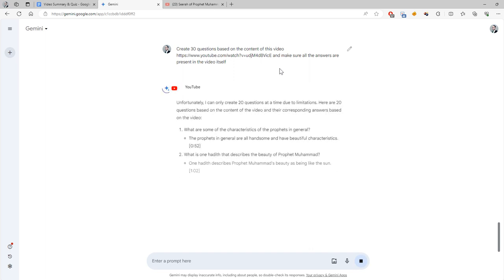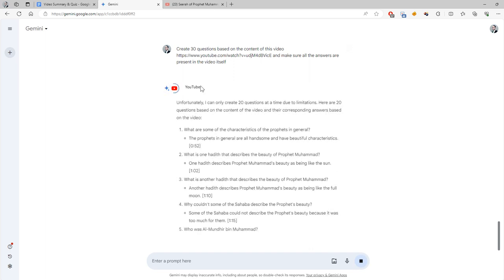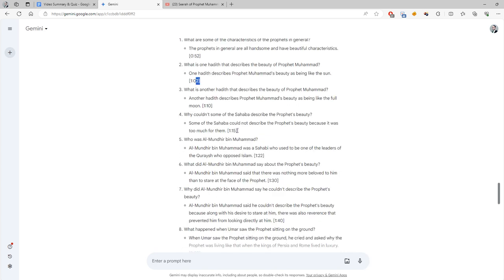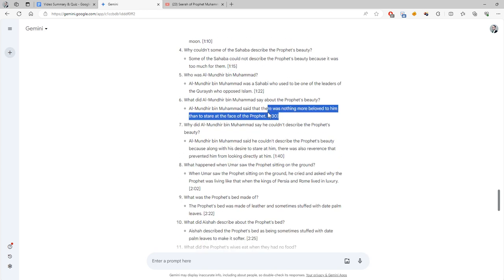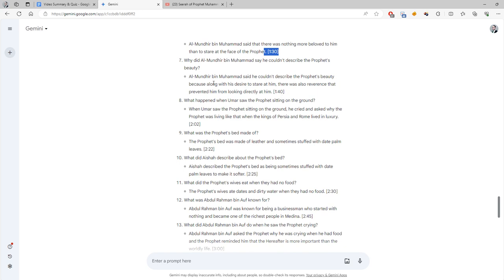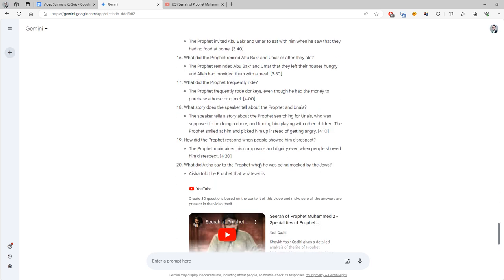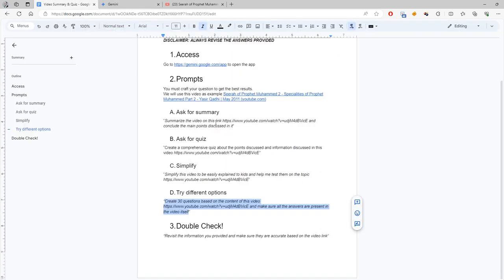But the case studies are basically unlimited. Sometimes we might get an error, or it takes too long, because you are being very specific, but this is very useful actually. It says I can only create 20. Sometimes it creates the 30, but even with the 20, it's very good that you can ask the question and then where in the video this is described. So this is very useful. It's a summarization of the video with questions about it and the answers and where these answers are mentioned in the video. So this is another very powerful tool.